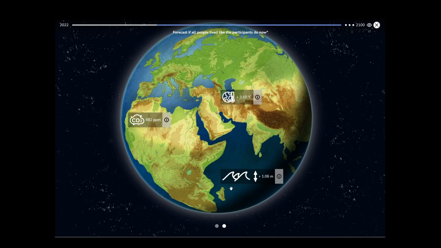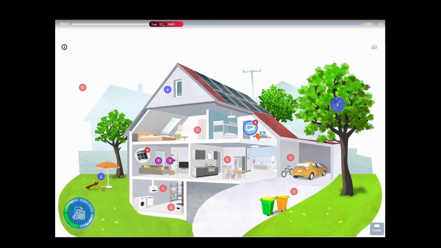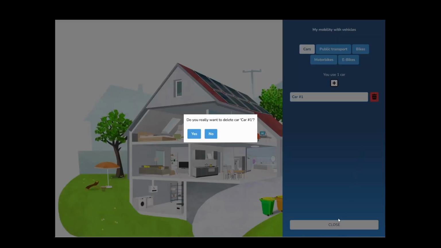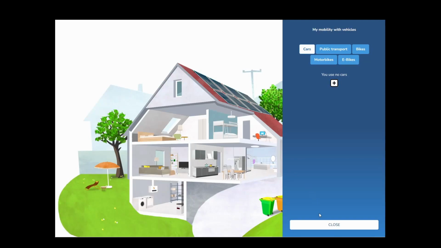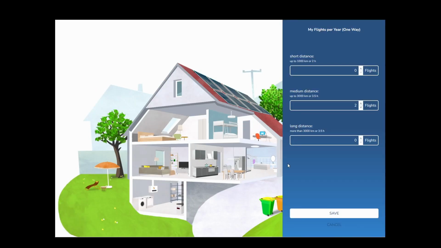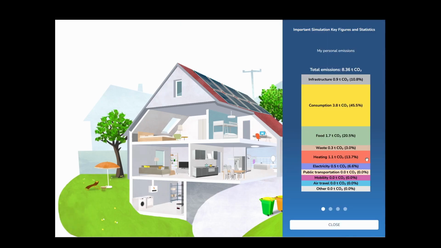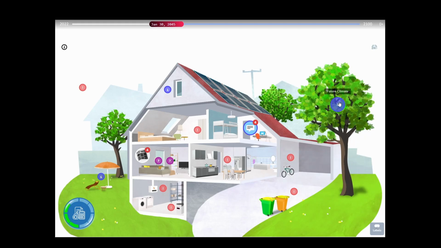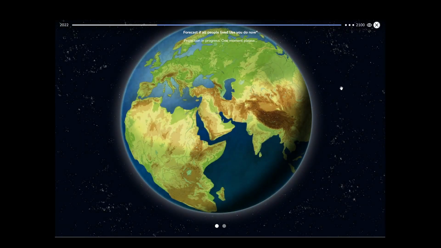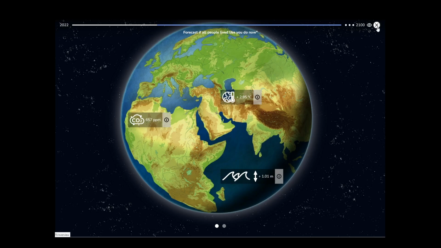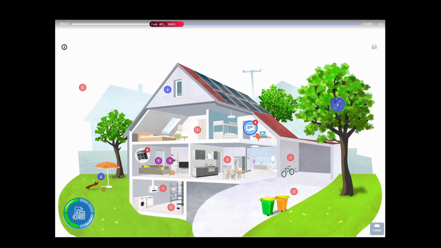If you don't like the future shown, you can now try to adapt your lifestyle. For example, I could drive less and do without flights. Does that change anything? In any case, my personal carbon footprint has become smaller. In the climate forecast, here the values have also improved. If I didn't play alone now, I would notice that I can only improve the world within narrow limits with my own behavior. So I have to convince the other participants to adapt their lifestyles as well. That's what the chat function is for.